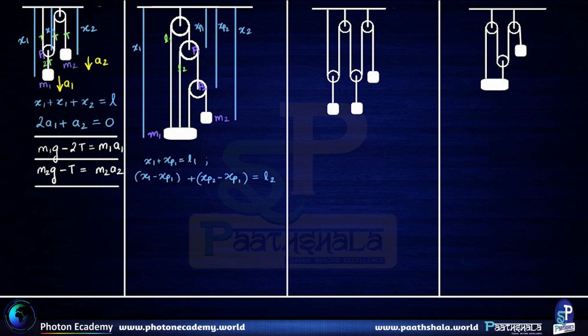Note that in earlier questions we have taken the pi r length of the string that goes over the pulley as well. It gets differentiated down to be 0 when we differentiate these equations. That's why we are not taking the same as of now.